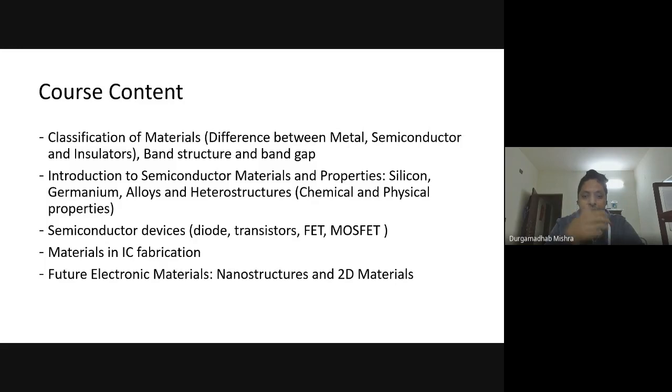In that context, probably you have heard of graphene, which is a two-dimensional material, and there are now many more 2D materials as well. So we will spend, not more, but maybe a couple of lectures on these future electronic materials.